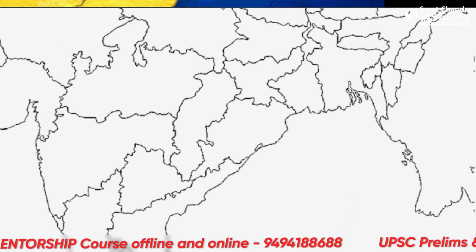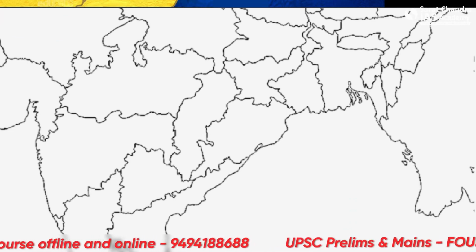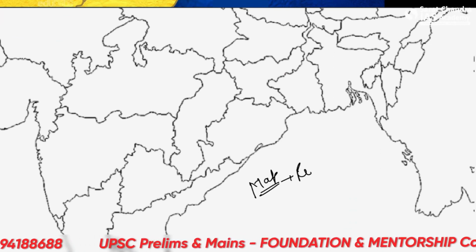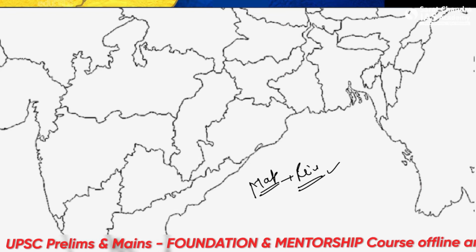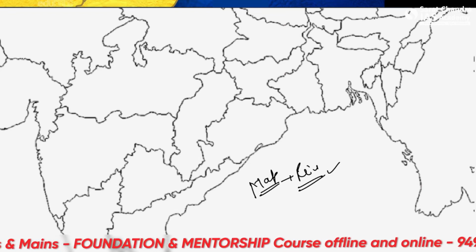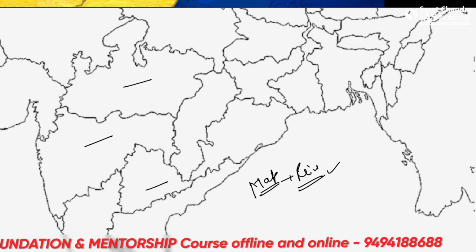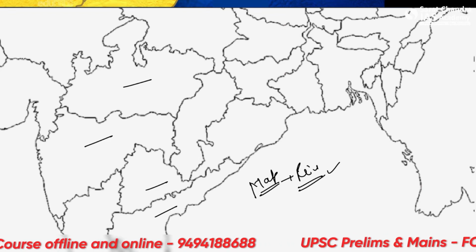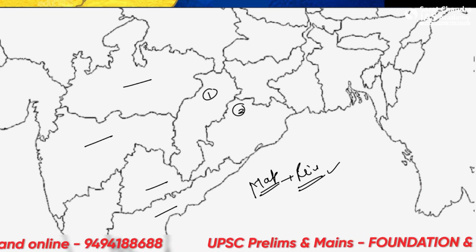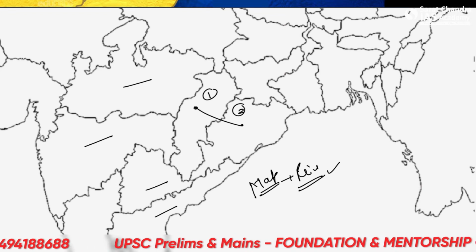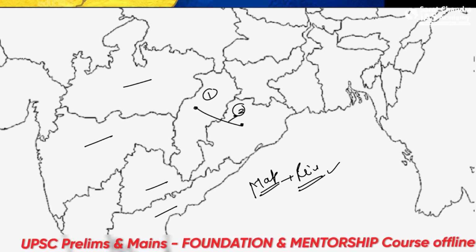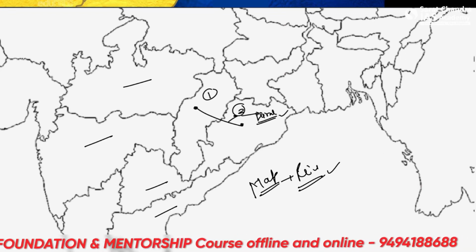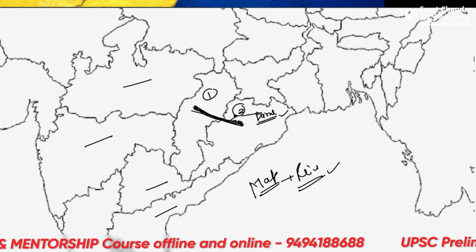One more thing I recommend you to do is that after you have seen the map of the river, you take an empty map and fill out the portion. So you know that this state is Maharashtra, this is Madhya Pradesh, this is Telangana, this is Andhra Pradesh. But we need to deal with these two states here, 1 and 2, for Mahanadi. So we can make 2 points here. And for any important points, let's say Hirakud Dam, we could note it down here. And we can draft a course, that this is the Mahanadi River flowing between these two states.